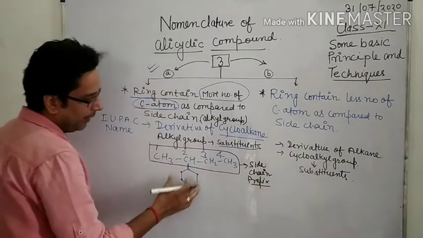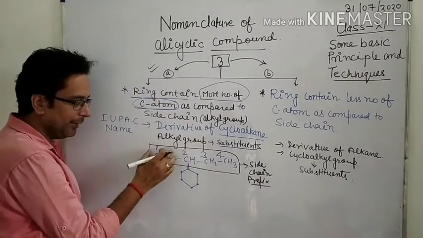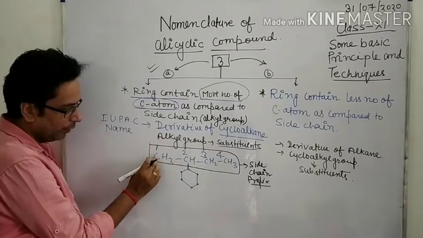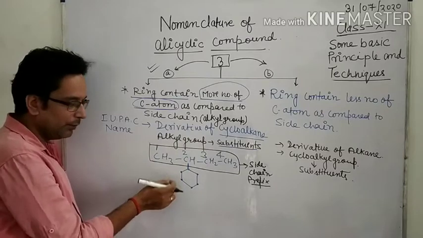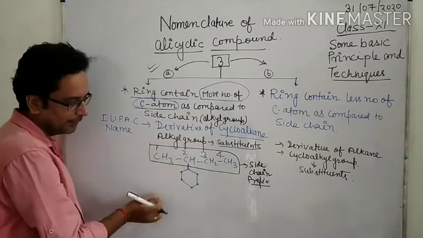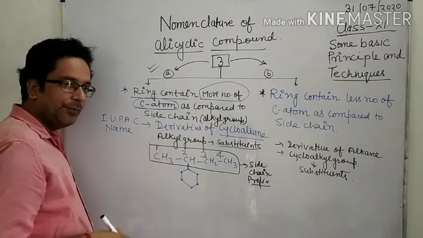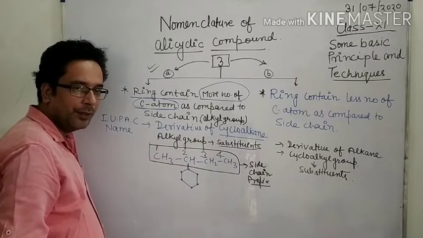So what is the name of this compound? It is a side chain. Okay, and when it is a side chain, look here, 1, 2, 3, 4 carbons means it is butane, and one hydrogen is removed from here and this benzene ring is attached. Means from butane, if we remove one hydrogen, which group will we obtain?